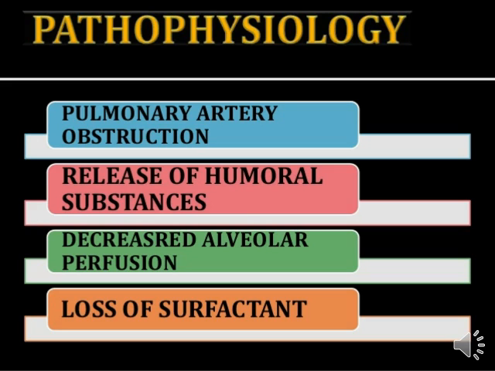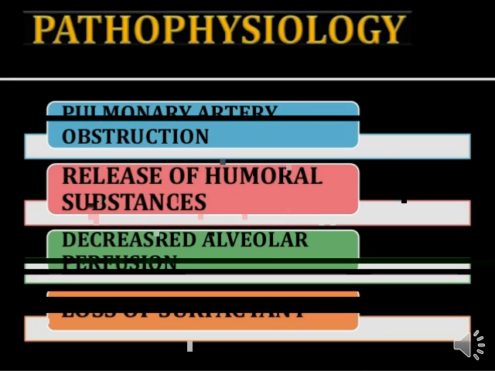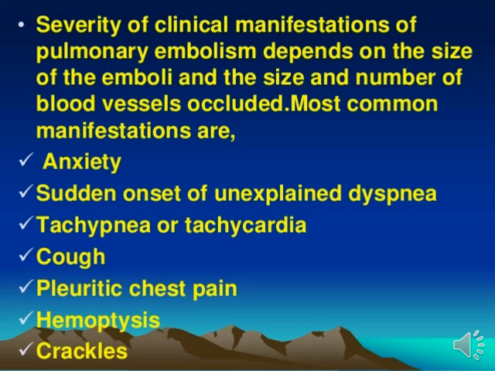Okay guys, I hope you all understand the pathophysiology. So let's go, we will see the symptoms related to pulmonary embolism. Here the severity of clinical manifestation of pulmonary embolism depends on the size of the emboli and the size and number of blood vessels occluded.